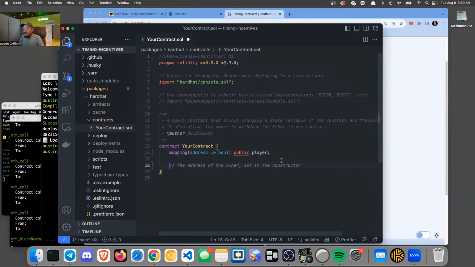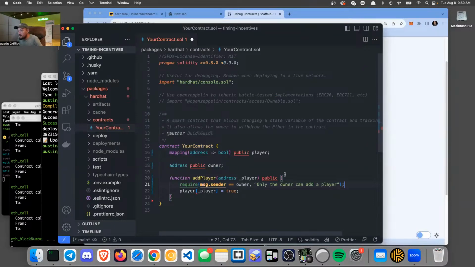Maybe we have some heavy-handed admin, right? We're going to have an owner at first. Eventually we won't want to have any owners or anything like that, but let's just have an owner to start. Okay, and then let's have some function that lets us add players. And we want to actually make sure that you are the owner, right? Yeah, there we go.